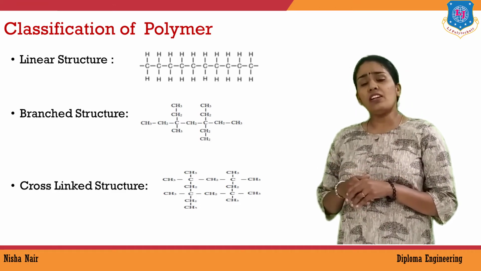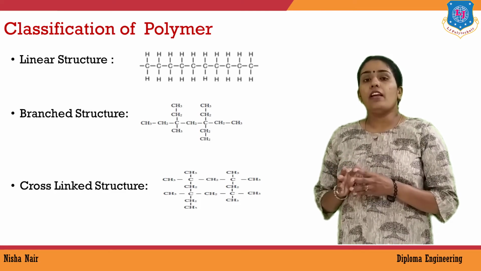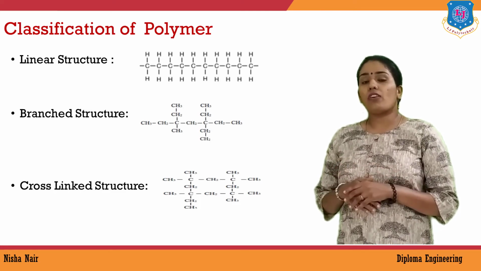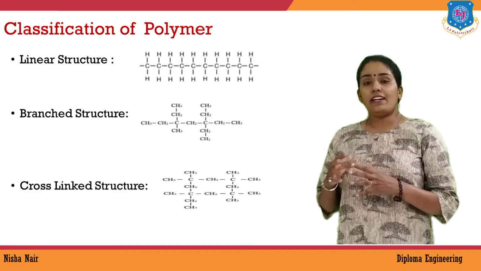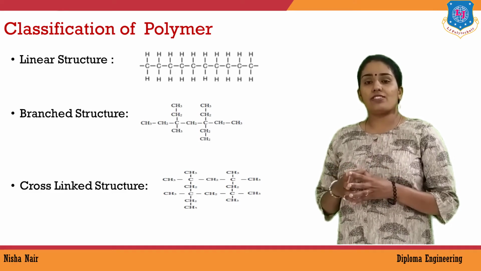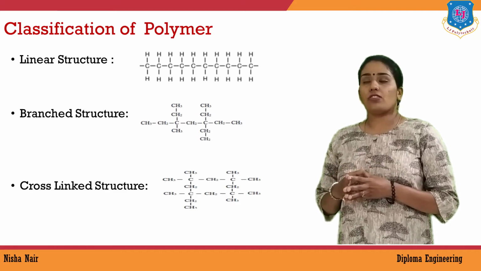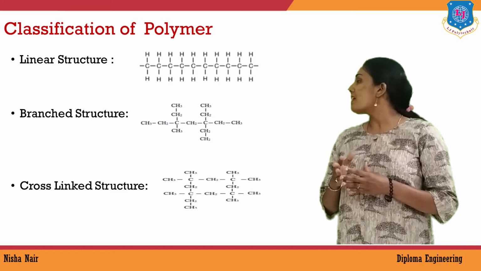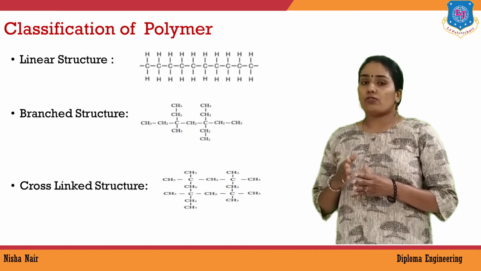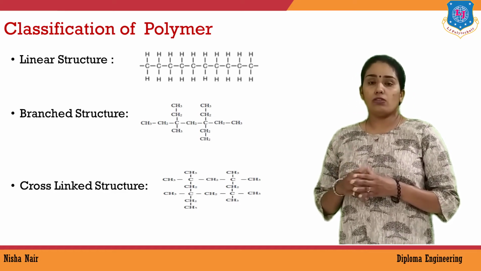Now, third is the cross-linked structure. A cross-linked structure is a 3D-like structure where polymer units are interlinked with each other, so it is called a cross-linked structure. An example for cross-linked structure is Bakelite. So, these are the classifications of polymer based on structure: linear, branched and cross-linked.